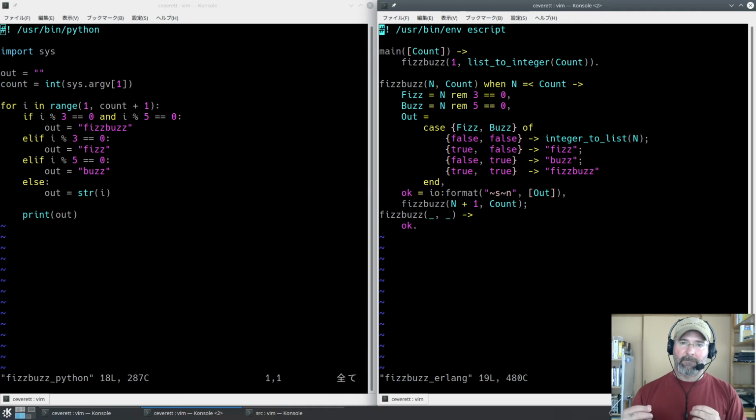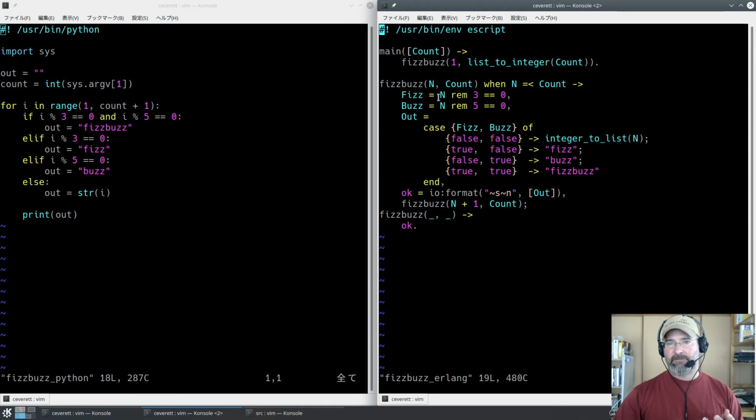But scoping is always inside of a function. Function entry gives you a chance to reassign things, but never while you're inside of the body of a function can you reassign. So we only create out one time. We don't reassign it. Out gets printed out here to standard out. Now, how do we determine what out should be?